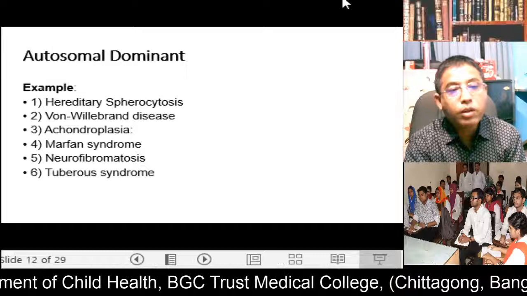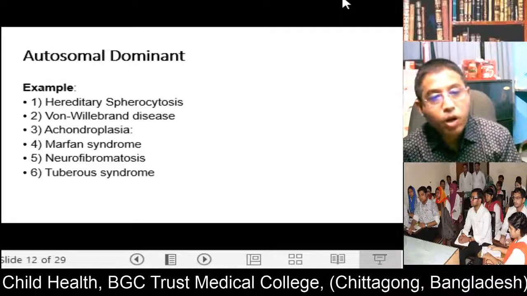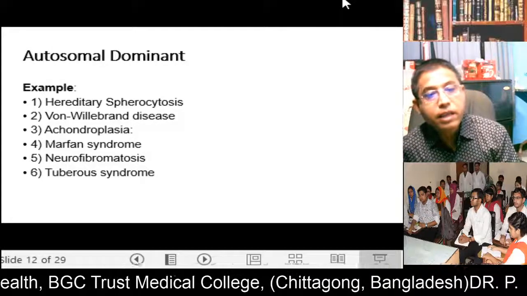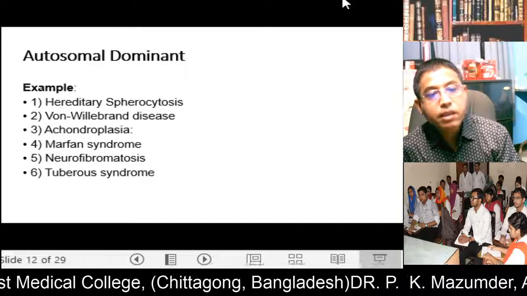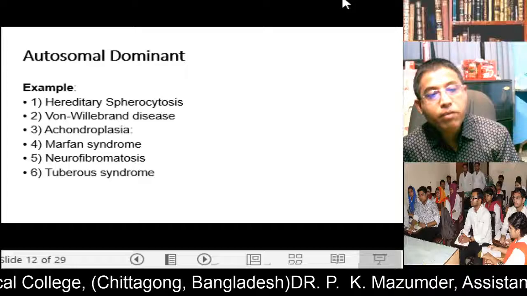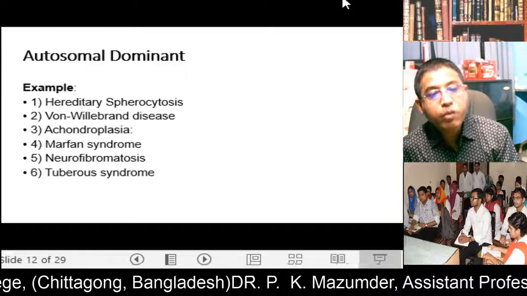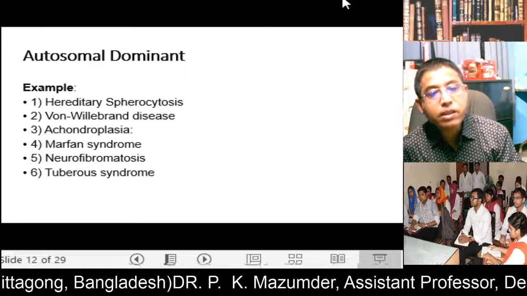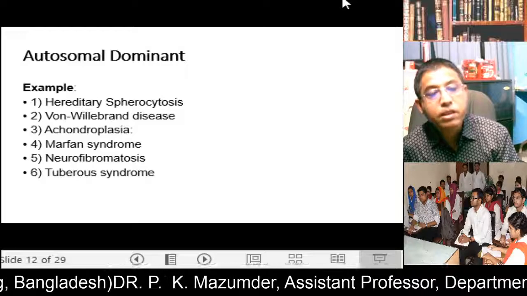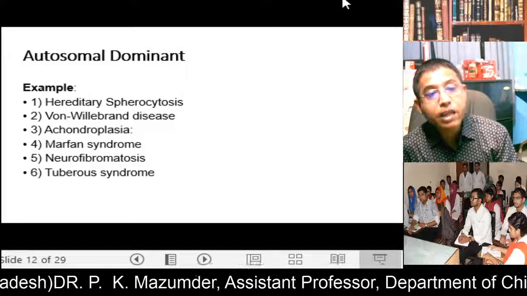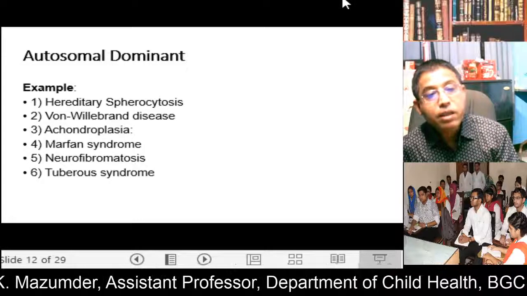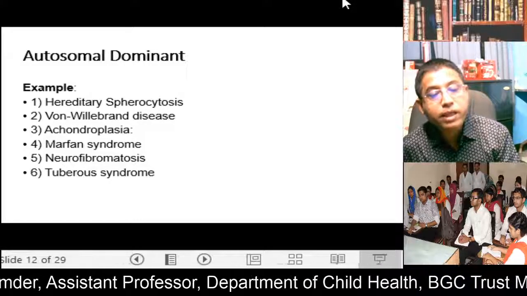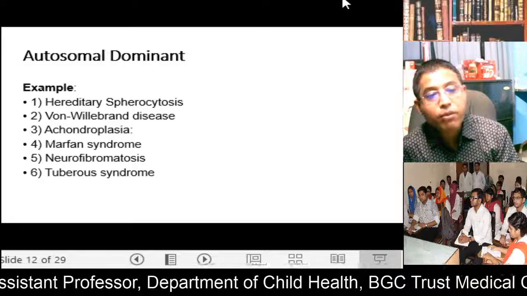Now, some examples of autosomal dominant disorders: hereditary spherocytosis, von Willebrand disease, achondroplasia, Marfan syndrome, neurofibromatosis, tuberous sclerosis. There are many examples of autosomal dominant disorders, but these are the few important ones usually asked in the viva board.